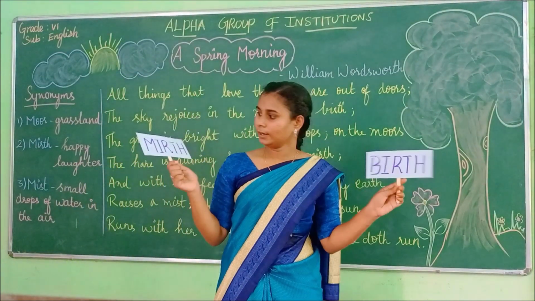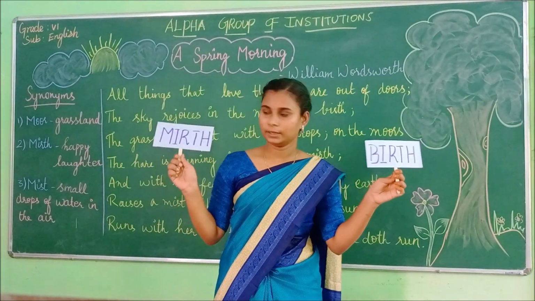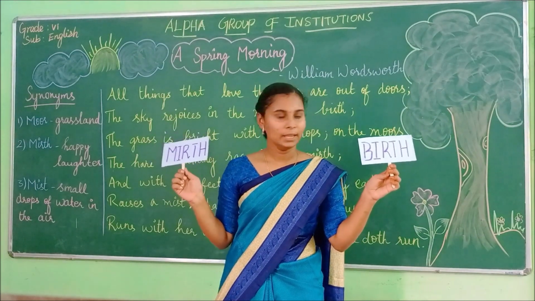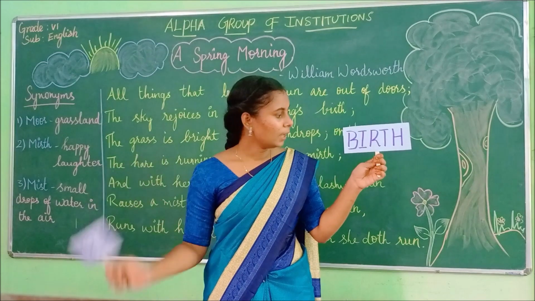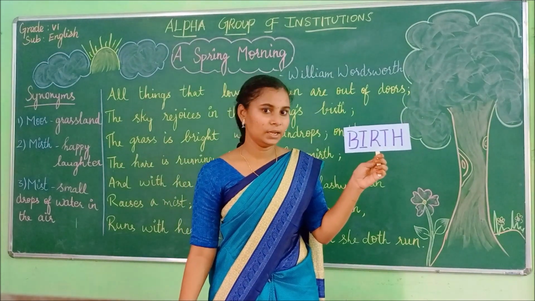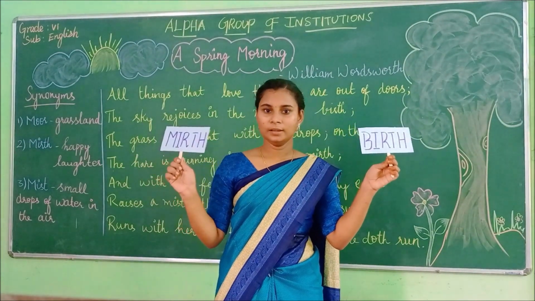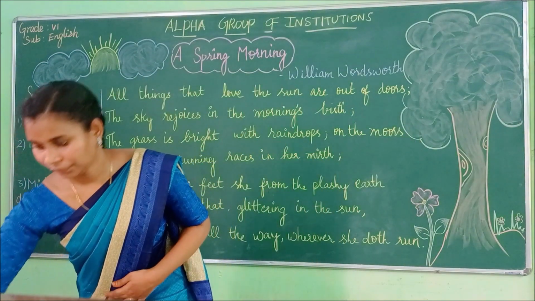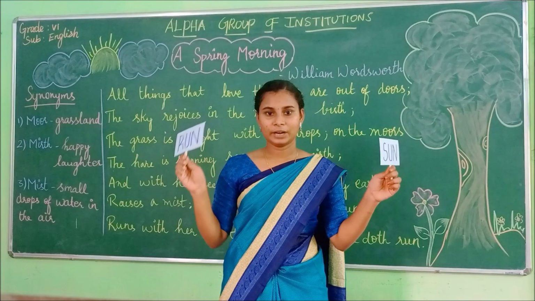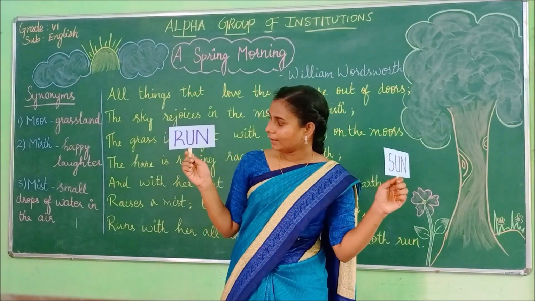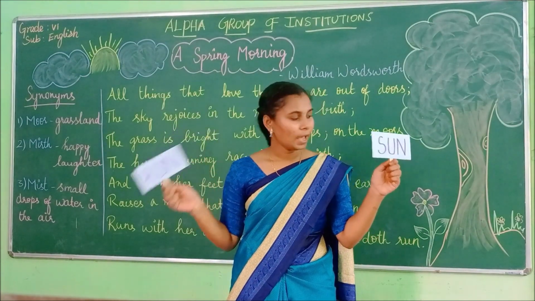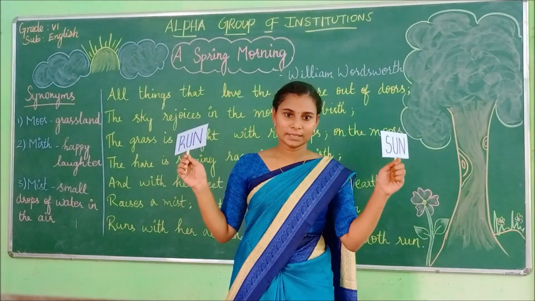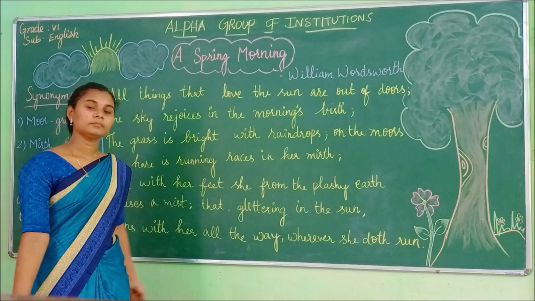The next word, mud and bird. Mud, and here you have got bird. So here, mud and bird. Very good. And the next word we have got is run and sun. Run, R-U-N, run, and sun, S-U-N, sun. Here, run and sun. Very good children.